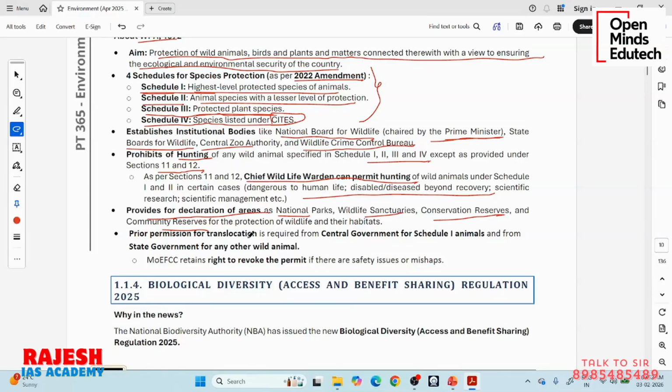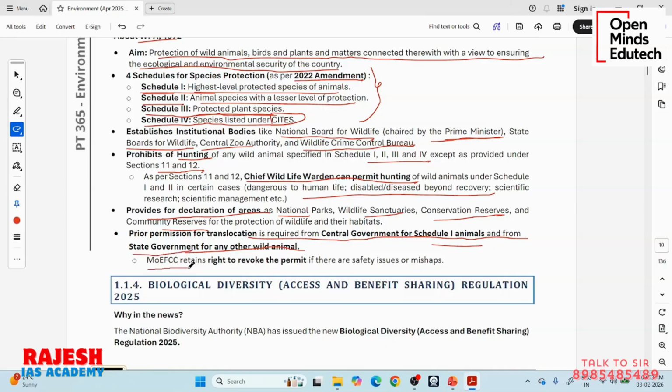Prior permission for translocation is required from the central government for Schedule 1 animals and from state governments for any other wild animal. So you need to shift some animal. Let's say right now there are lions only in Gujarat. For many years the government has been thinking, why not shift some lions to Madhya Pradesh, so that if something happens in Gujarat, we don't lose all the lions at once. This is still a proposal. To make a shift like that, if the Madhya Pradesh government wants some lions, it has to take prior permission from the central government, because the lion is in Schedule 1. If it is any other wild animal, not in Schedule 1, you can take the permission of the state government. Okay.